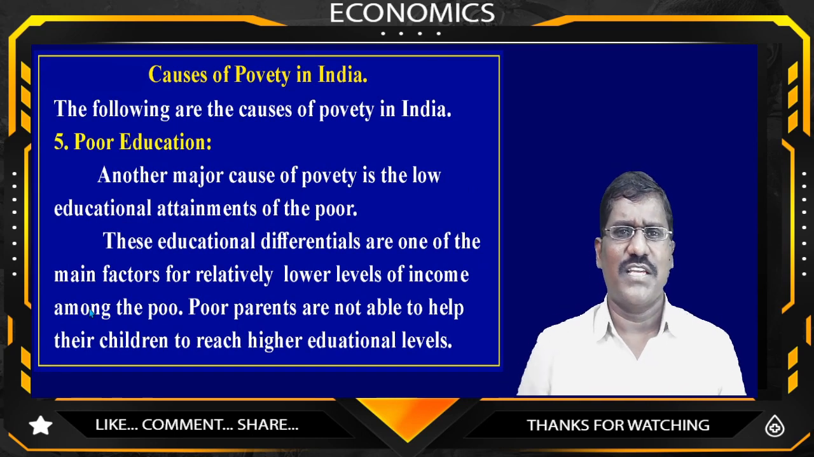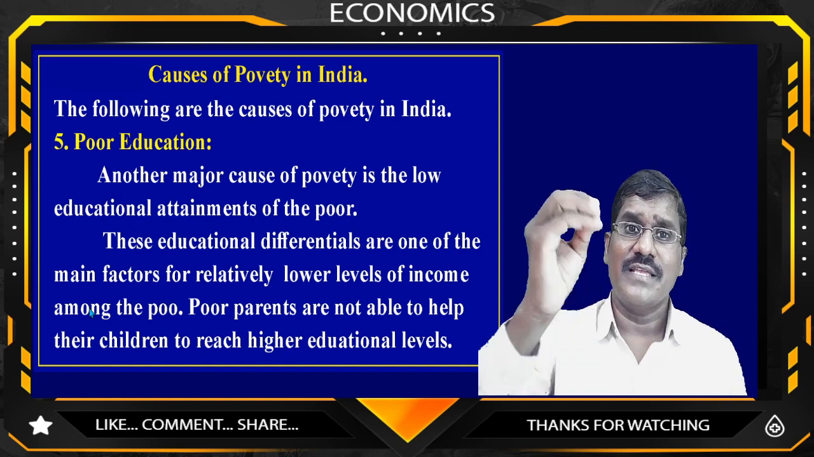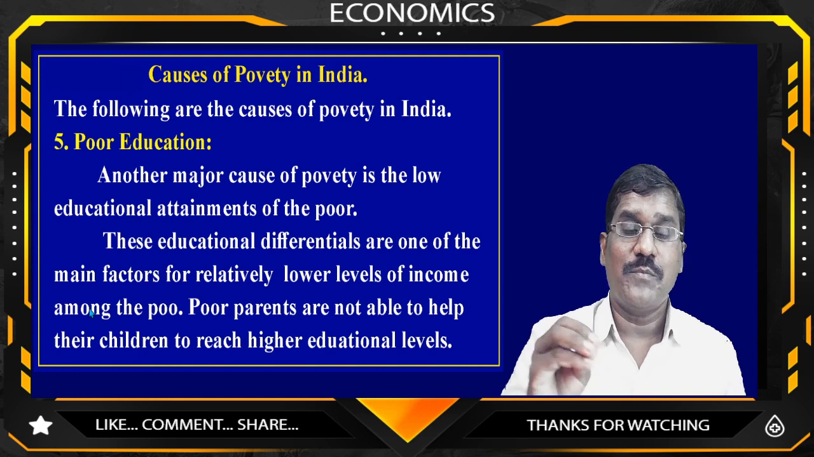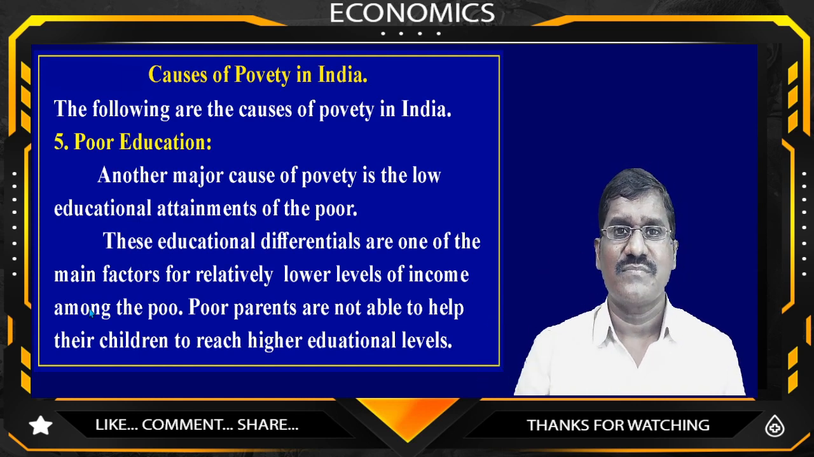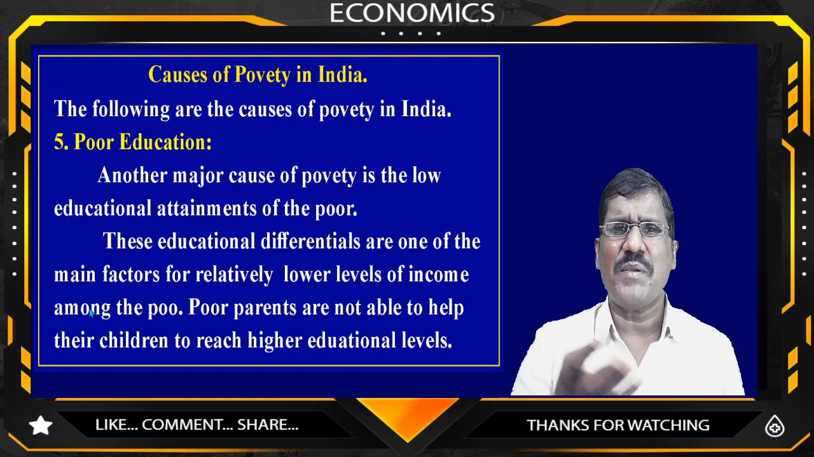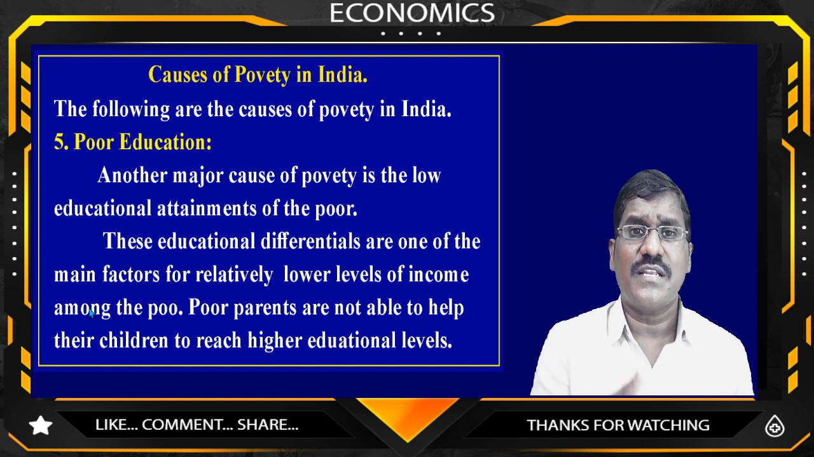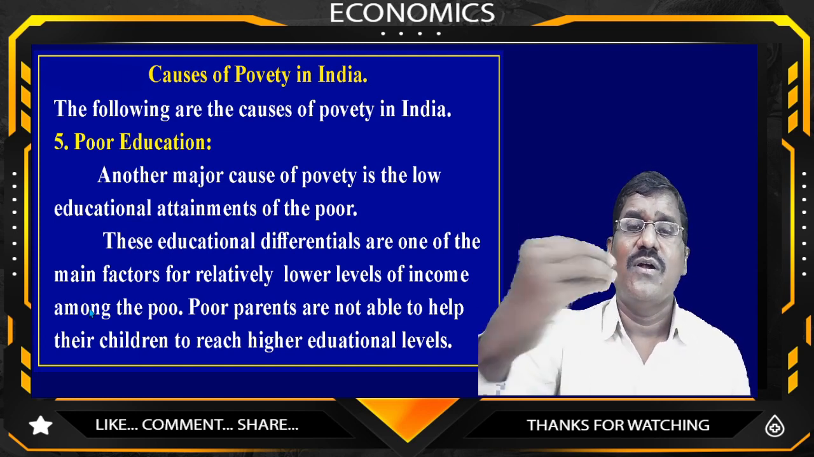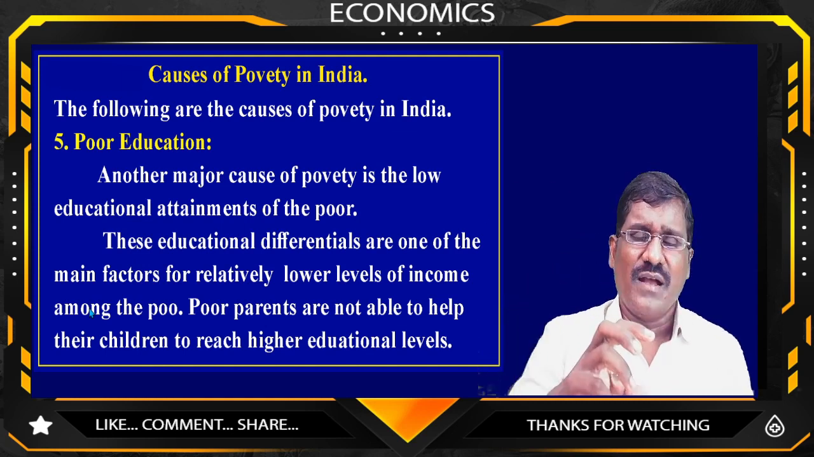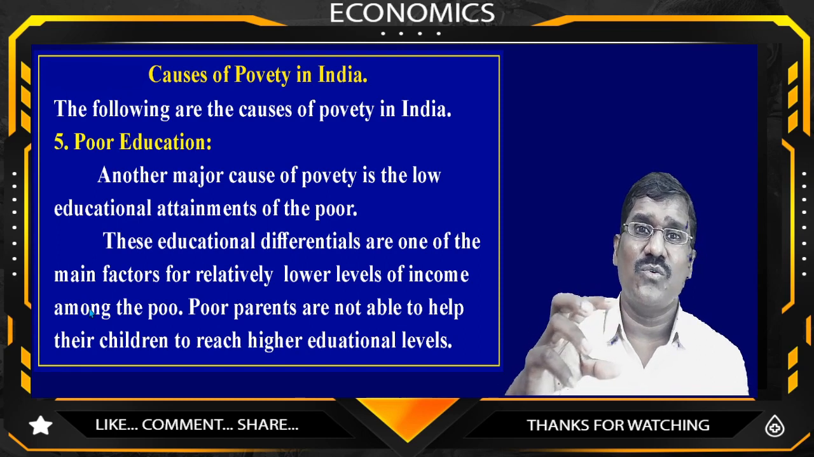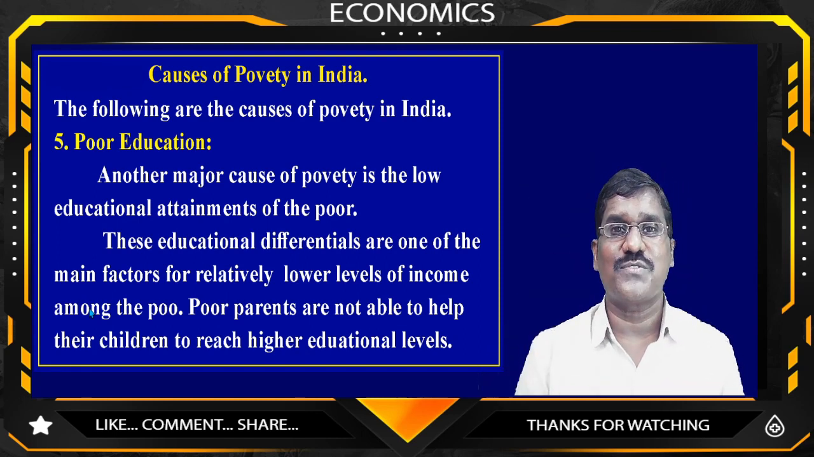Then poor education. Yes, exactly. The rich people's children are studying in corporate schools and international schools, and the poor people's children are studying in municipality and primary schools in rural areas. Why? Because the poor people do not have much income to let their children study higher education. Rich people have sound finances, and they are interested in sending their children to international schools.